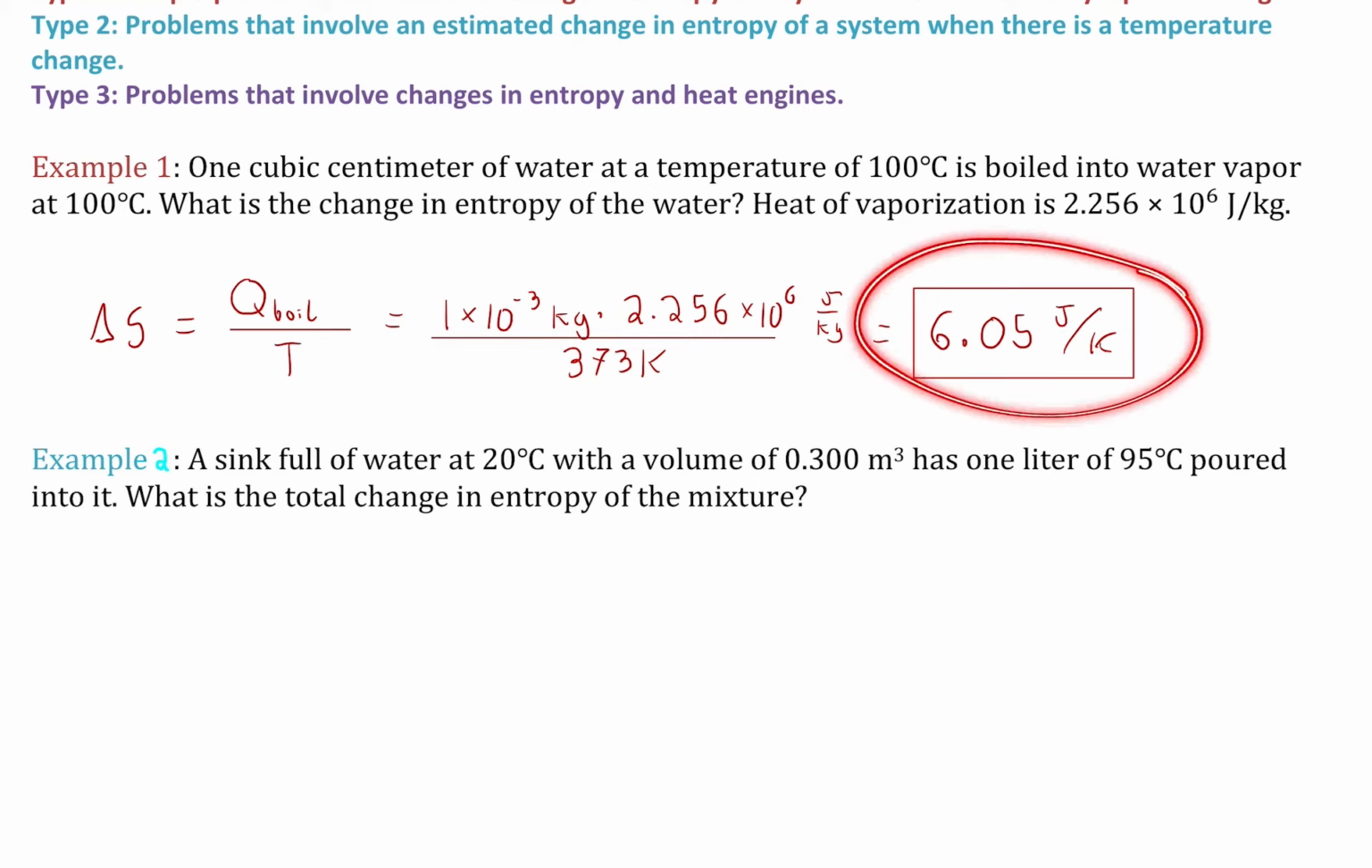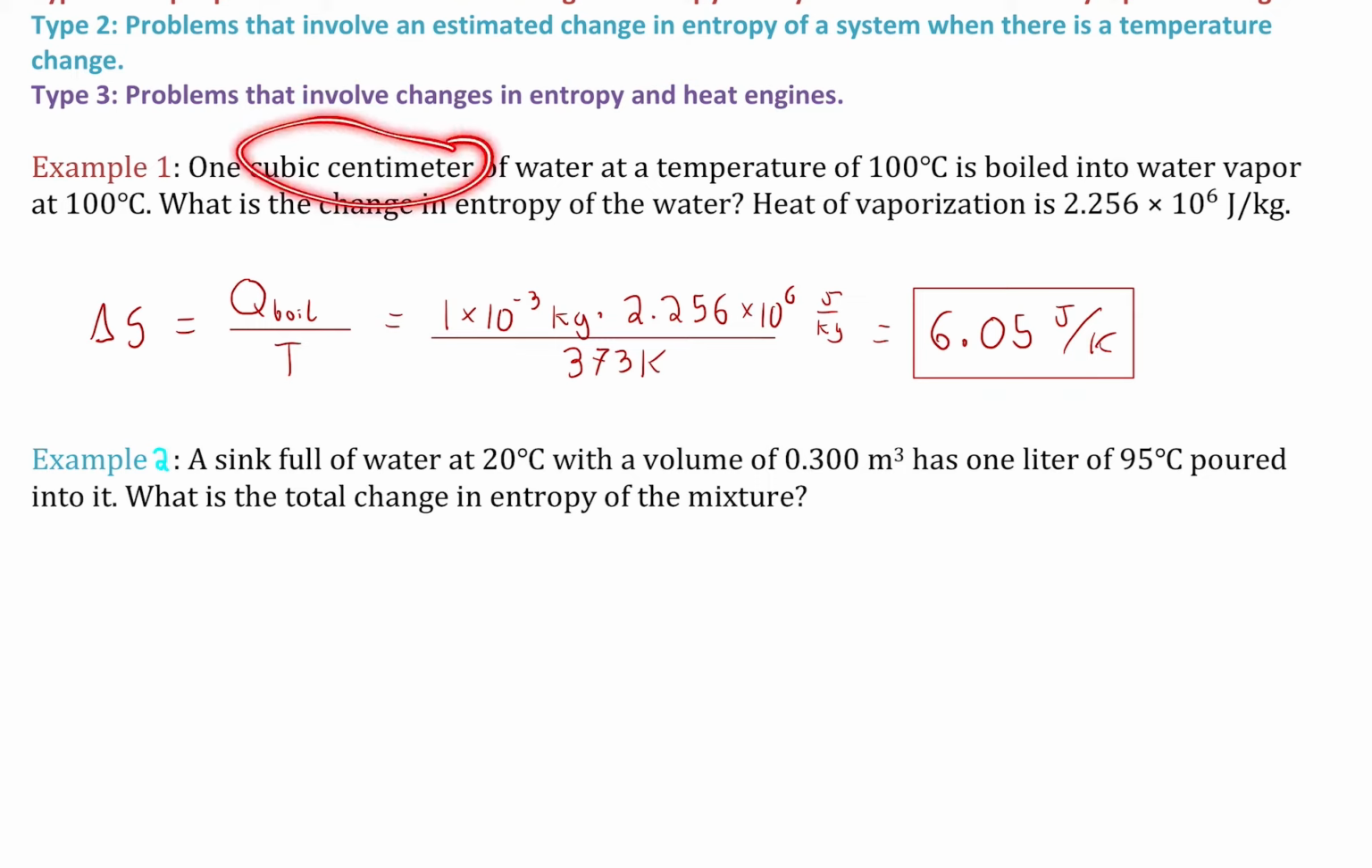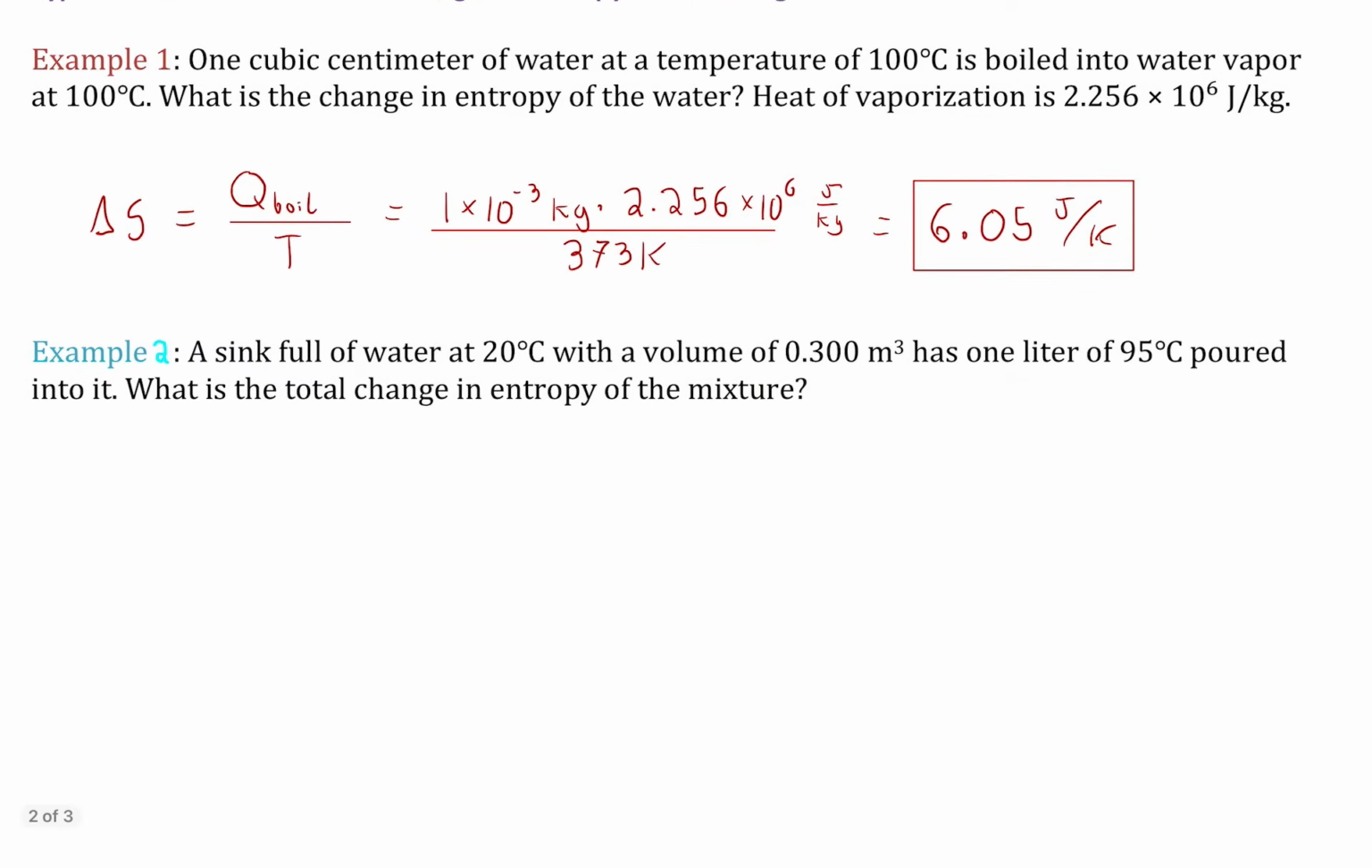A lot of times we're going to see thousands of joules per Kelvin when we look at entropy changes, but of course this was a very small system. It was just 1 cubic centimeter, tiny amount of water, like a spoonful. But there it is, a way to exactly calculate entropy for a system where there's only a phase change. Okay, what about example 2?